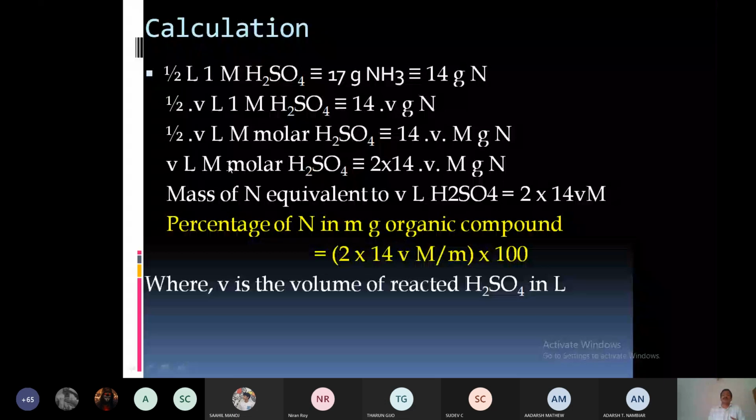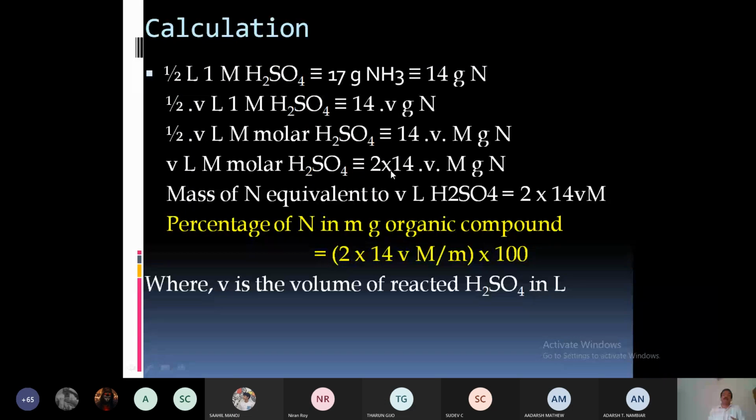It is the mass of nitrogen present in the organic compound if it neutralizes V liters of m molar H2SO4. Now the mass of nitrogen equivalent to V liters of H2SO4 is 2 into 14 into V into M.